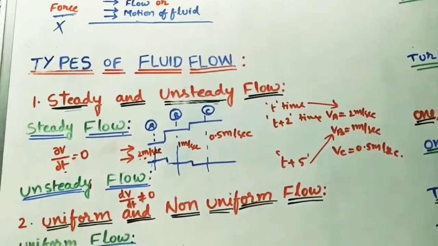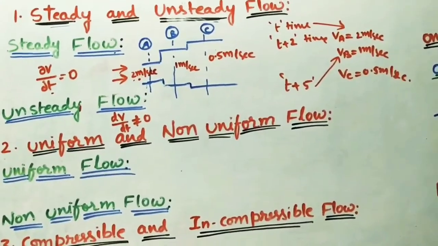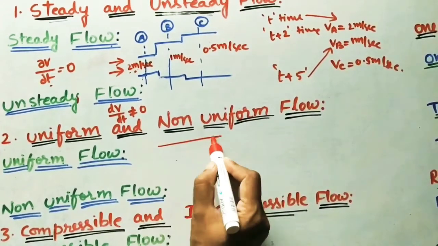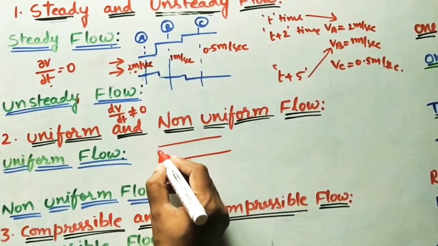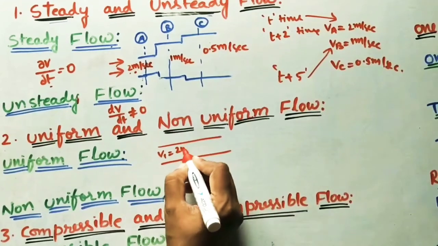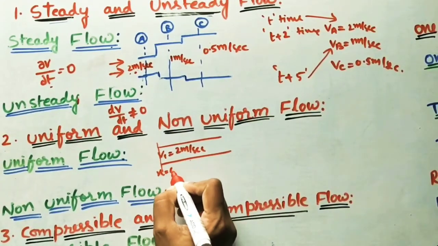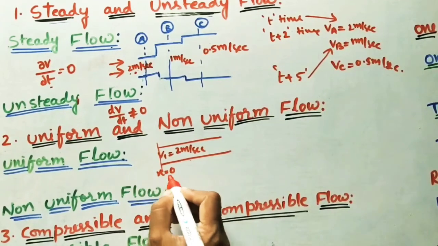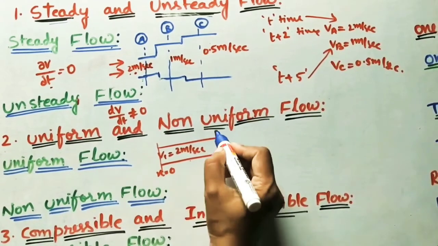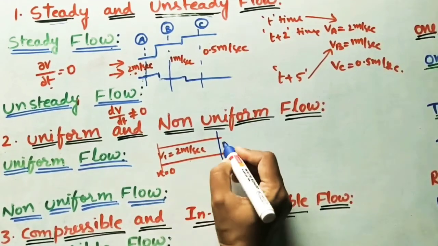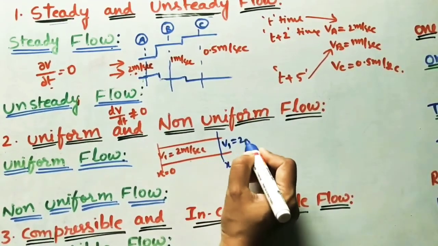Take uniform flow. Next one is uniform flow and non-uniform flow. In it, the velocity is, let us take, this is the cross sectional area. Here I am taking velocity is some 2 meter per second, at some x is equal to 0. Starting point is x is equal to 0, and then after x is equal to 1 meter, means this gap is 1 meter. After this also the velocity is same, 2 meter per second.